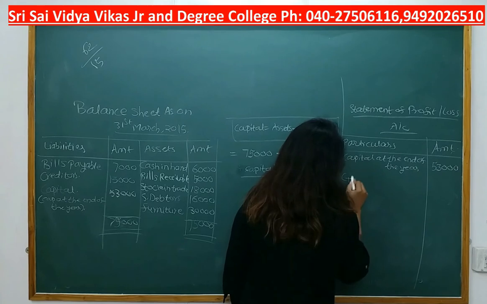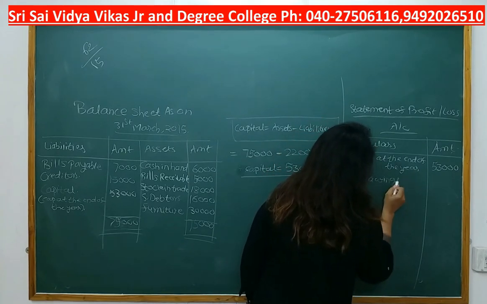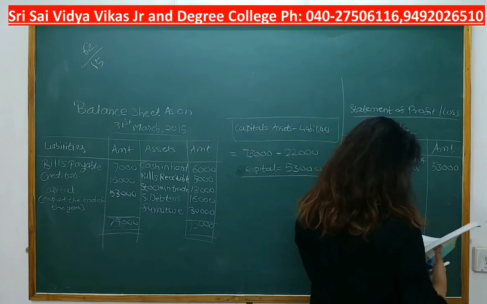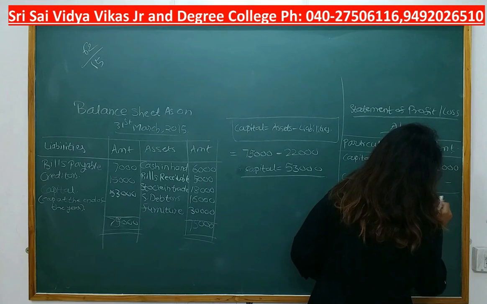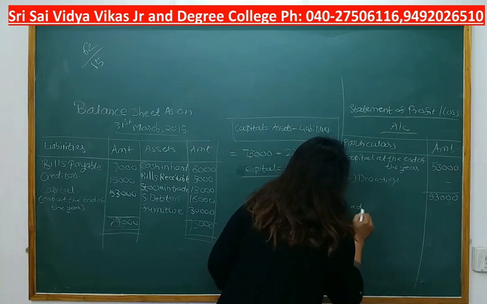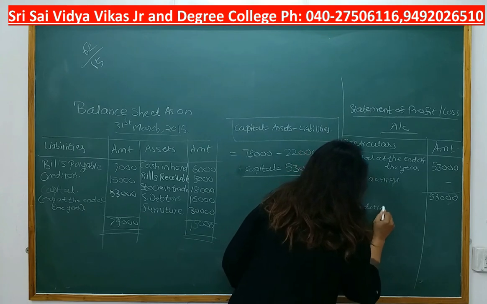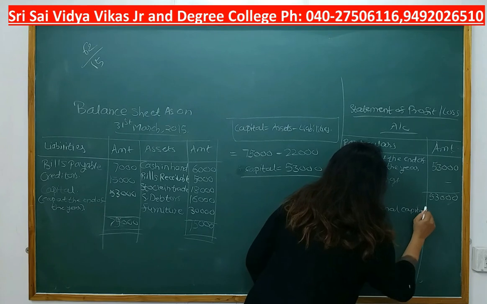How much capital did we have? 53,000. Add drawings. Do we have any drawings in this sum? Have a look. No, we don't have any drawings, so we'll put a dash. 53,000. Then less additional capital.